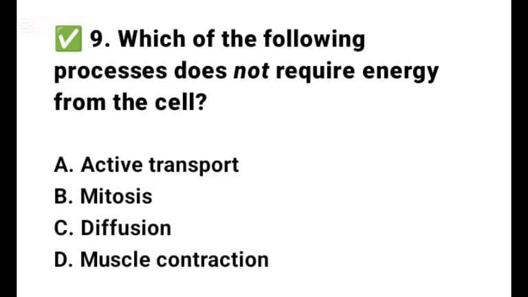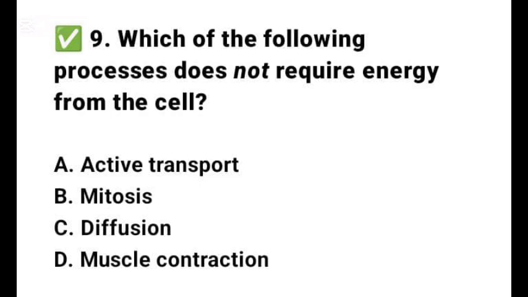Question 9. Which of these processes does not require cellular energy? That is ATP. Option A, active transport, B, muscle contraction, C, diffusion, and D, mitosis. The correct answer is option C, diffusion.